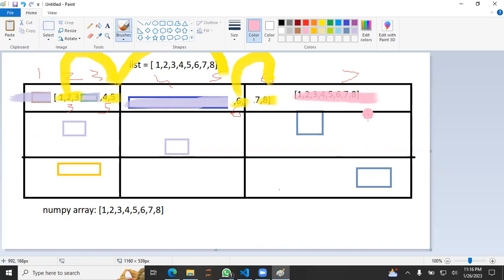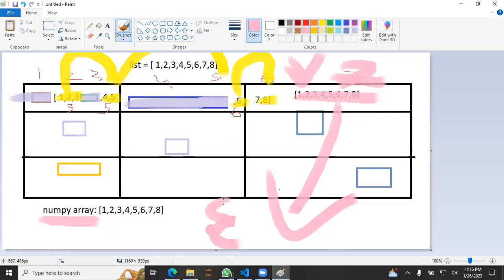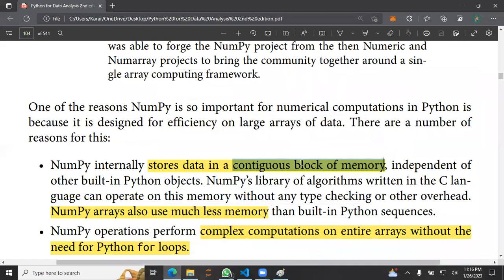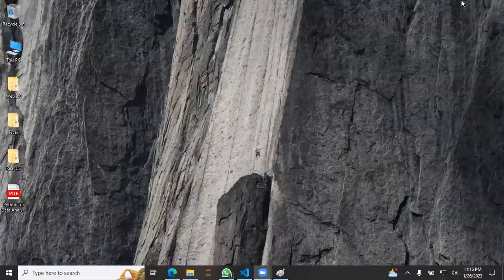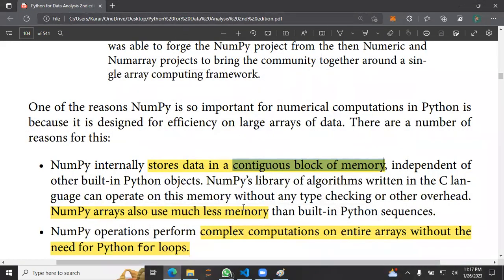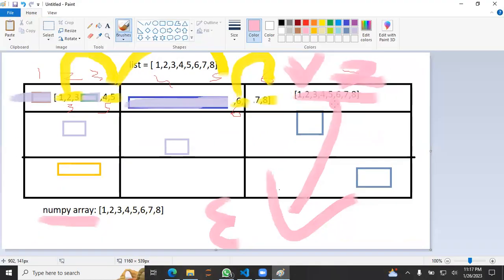And next time when I need this thing, Python will know I need to go here and pick up this thing, the address of the memory where this array is stored, and it will simply go there, pick it up and make it available for the calculation. So that's what they really mean by a contiguous block of memory: it is stored in a contiguous block of memory where all of the data is present. It just goes there, picks up, and makes that available for us.